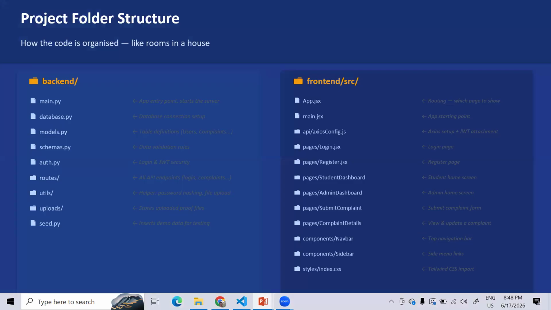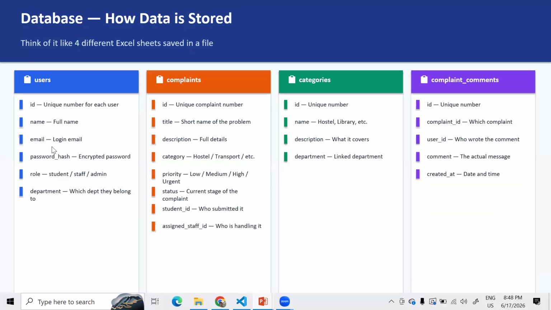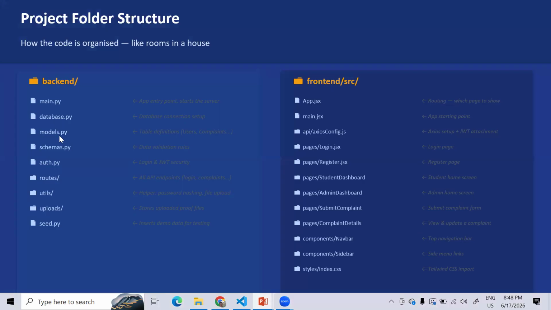And this is the complete project structure I am using for the backend as well as the front end. So the main.py and the database, what the models are and what data needs to be stored, and the routes, how they are connected between these two. This is the way I have used .jsx, JavaScript included with HTML. And the student dashboard, admin dashboard, and the submit complaint details, everything I have created. Separately, I will show you the code also. Okay, this is the way.